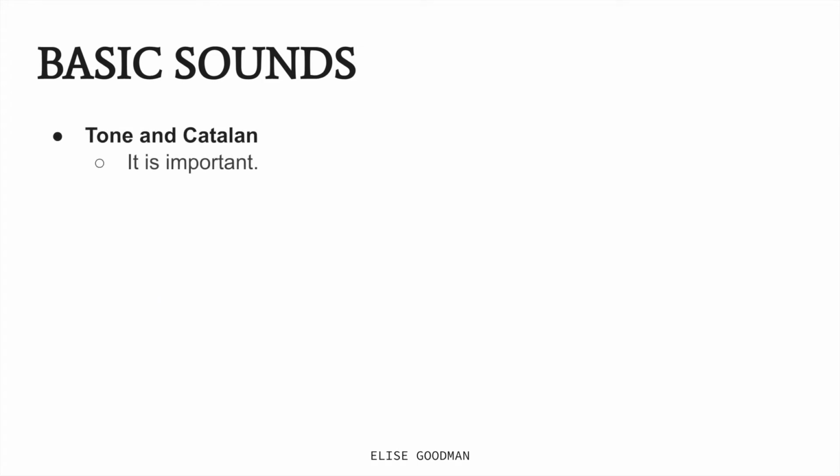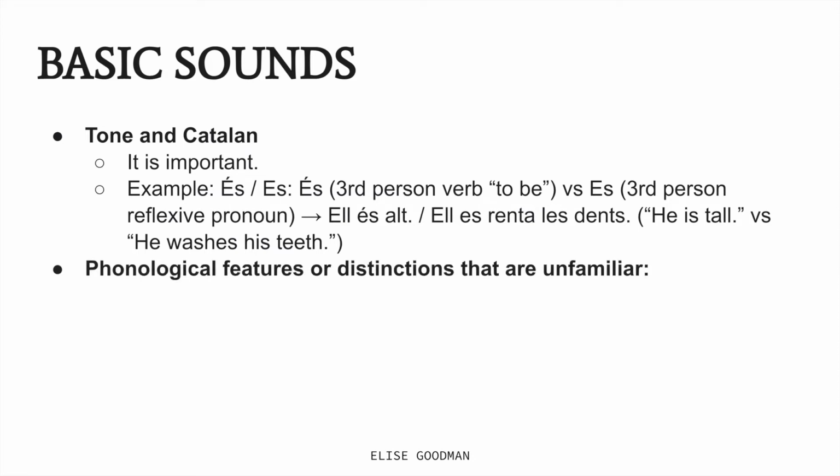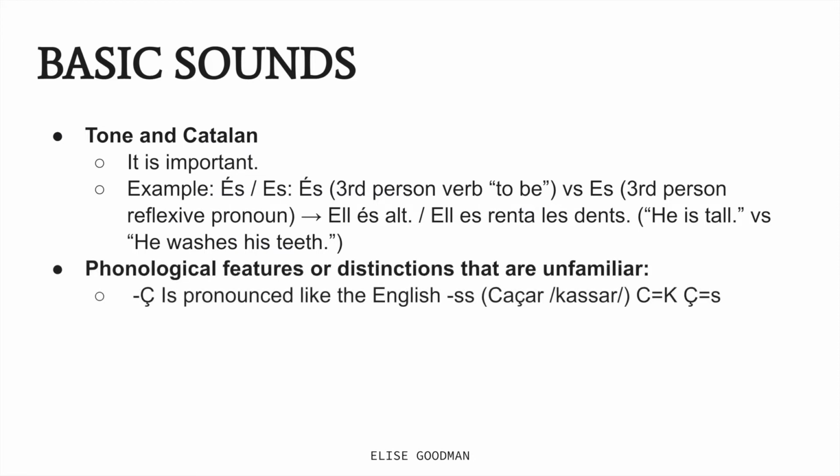Tone is important in Catalan. For example, depending on where the accent is or lack thereof on a letter, it changes the meaning of the word and will get pronounced differently as well. In Catalan, they have a C that they call a broken C that gets pronounced as an S, and a C gets pronounced as a K.